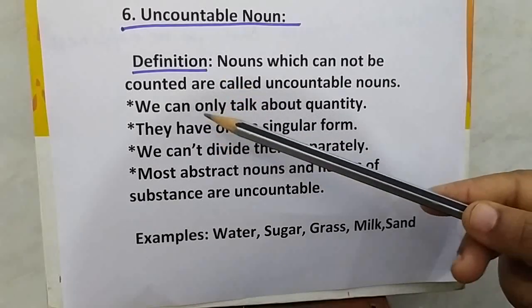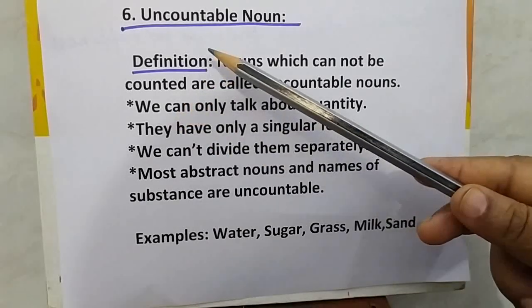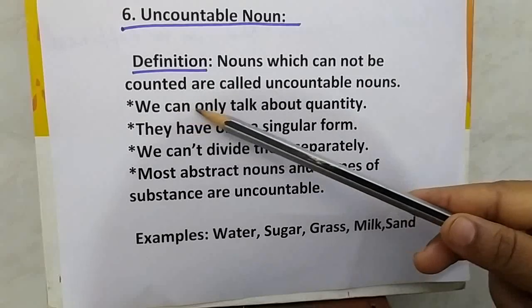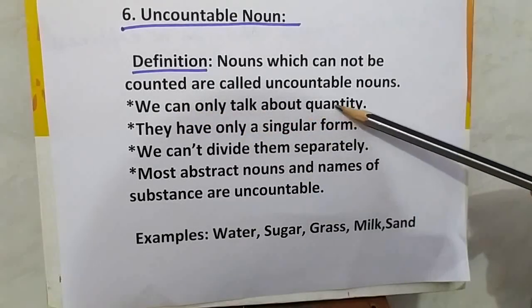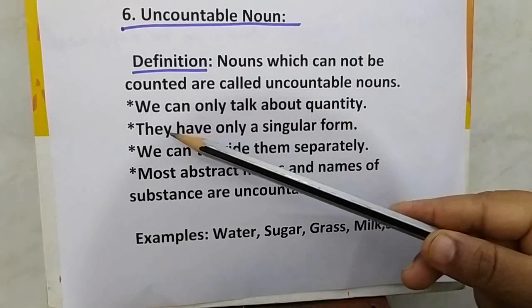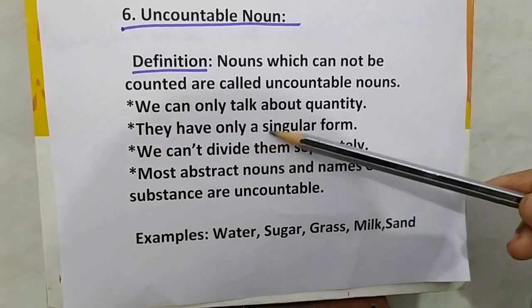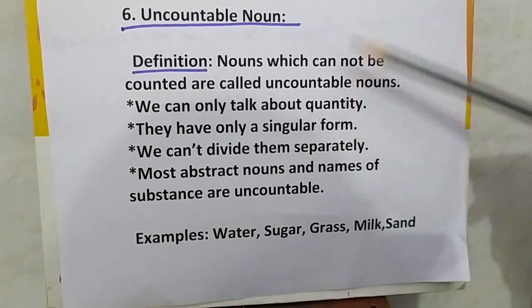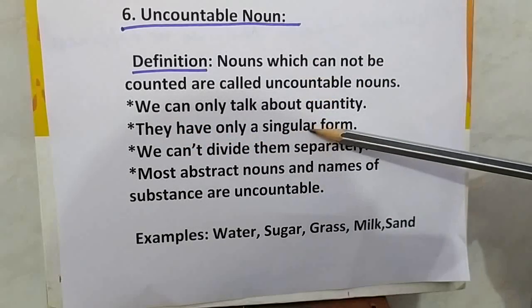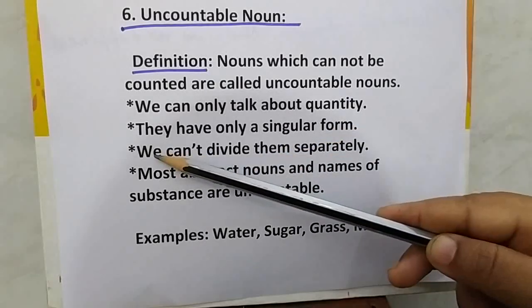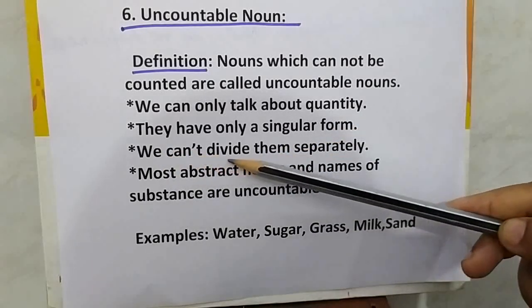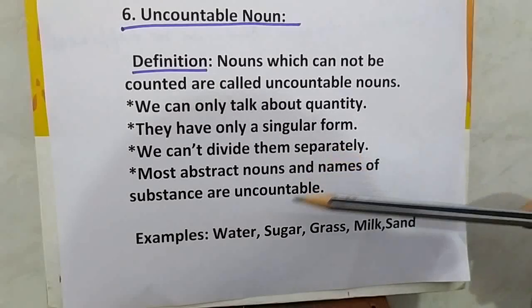Remember these points. In uncountable nouns, we can only talk about quantity. Second point, they have only a singular form. They don't have a plural form. Next point, we can't divide them separately.